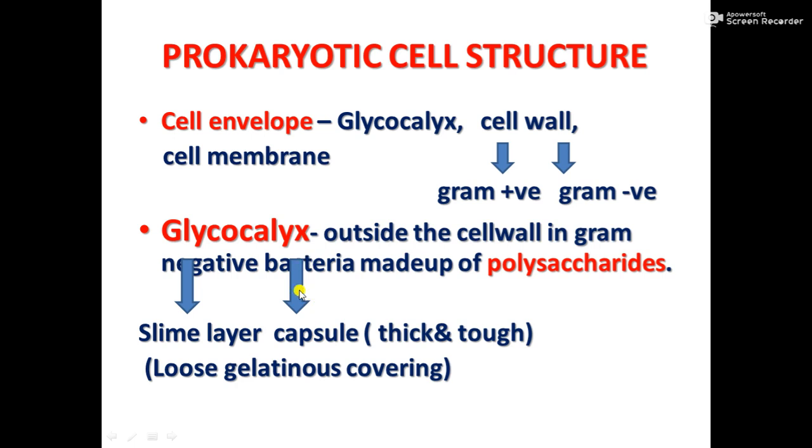So glycocalyx can be a capsule or a slime layer. The slime layer is a loose gelatinous covering and the capsule is thick and tough. Hope you have understood this point.